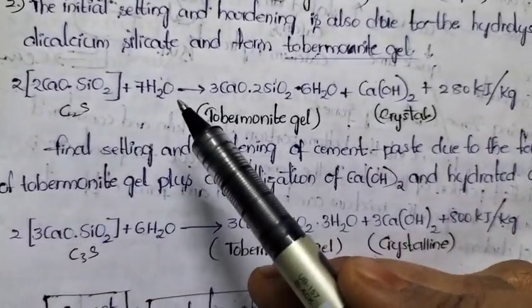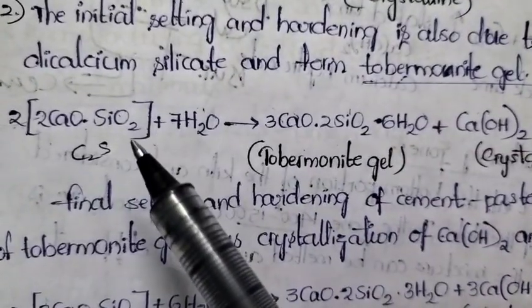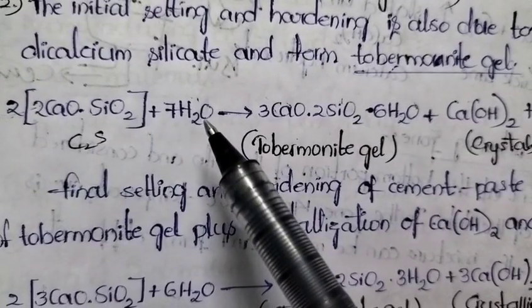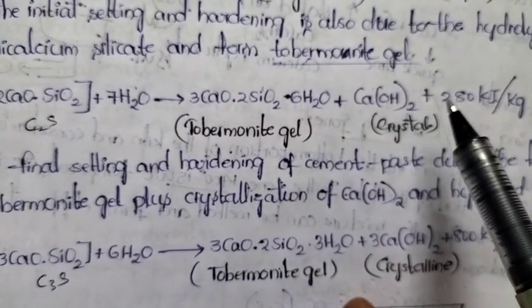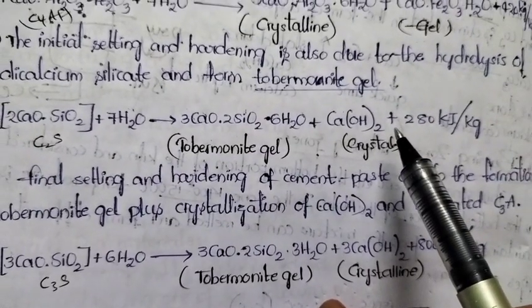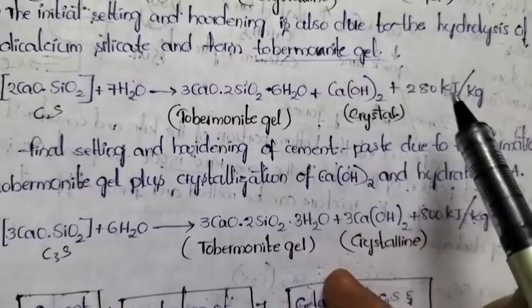So in this third reaction, hydration as well as hydrolysis takes place. Look into the reaction. Dicalcium silicate reacts with 7 moles of water molecule and forms tobermonite gel as well as crystalline product. Here it also releases energy, that is 280 kilojoule per kg.